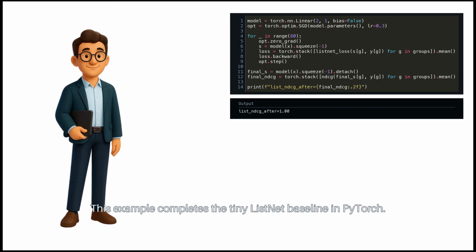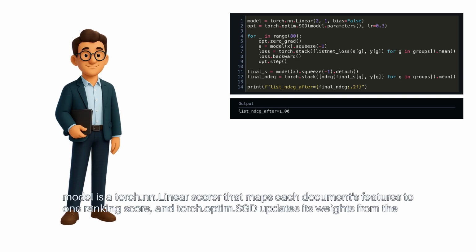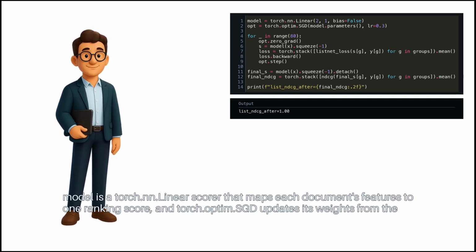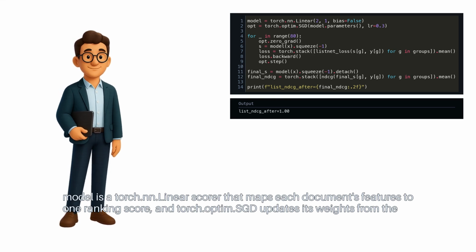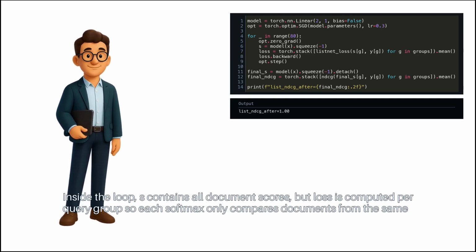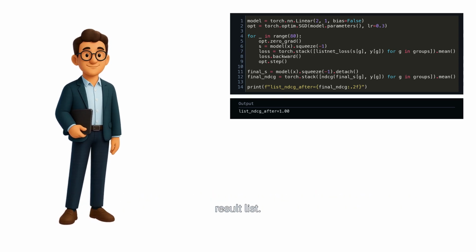This example completes the tiny ListNet baseline in PyTorch. Model is a torch.nn.Linear scorer that maps each document's features to one ranking score, and torch.optim.SGD updates its weights from the listwise loss. Inside the loop, S contains all document scores, but loss is computed per query group, so each softmax only compares documents from the same result list.